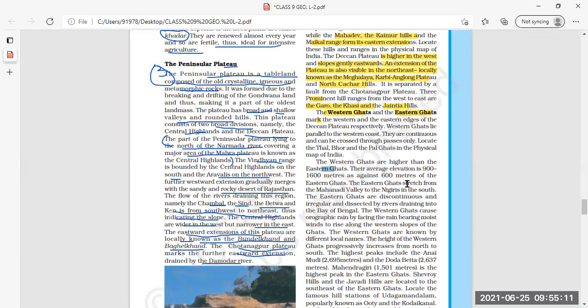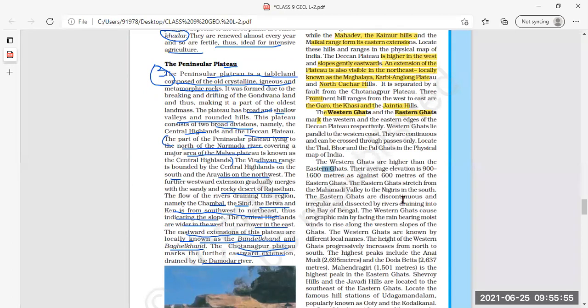Their average elevation is 900 to 1600 meters as against 600 meters of the Eastern Ghats. Elevation, average elevation means the height. The height of Western Ghats is 900 to 1600 meters, whereas the Eastern Ghats is 600 meters only. Clear? So the Western Ghats are higher than the Eastern Ghats. Yes, these are the important differentiations between Western and Eastern Ghats. From here it is asked. Clear? You can mark. About the average height it is.